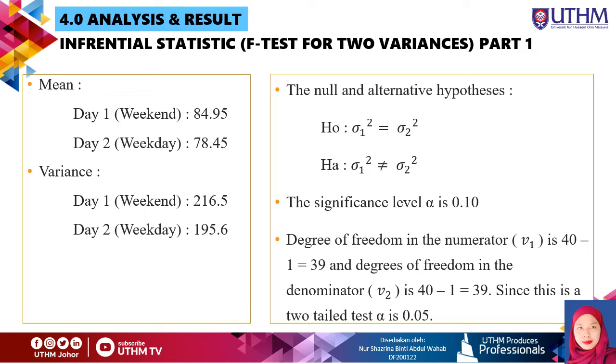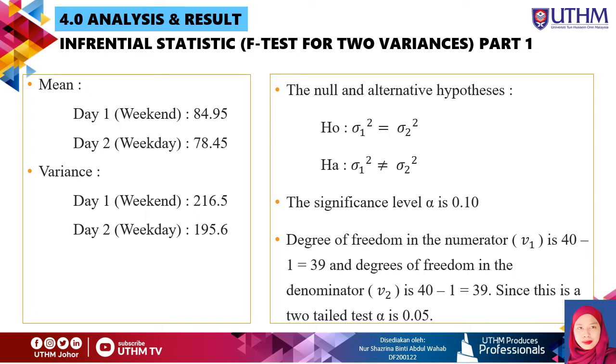Statistic F test for two variances. For the mean, day 1, we get 84.95. Day 2, we get 78.45. For the variance, day 1, we get 216.5, and day 2, we get 195.6. The null and alternative hypotheses, as you can see on the screen.